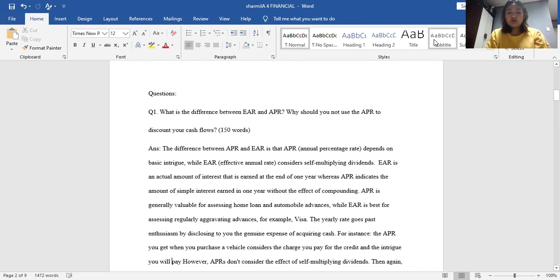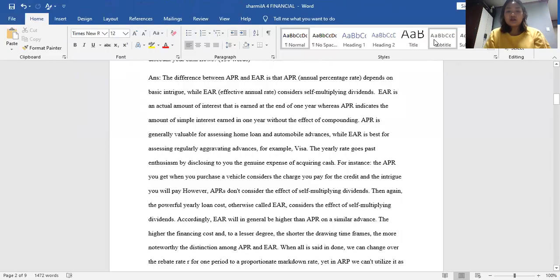So, the difference between APR and EAR is that APR, annual percentage rate, depends on basic interest, while EAR, effective annual rate, considers compounding. EAR is the actual amount of interest that is earned at the end of 1 year, whereas APR indicates the amount of simple interest earned in 1 year without the effect of compounding.